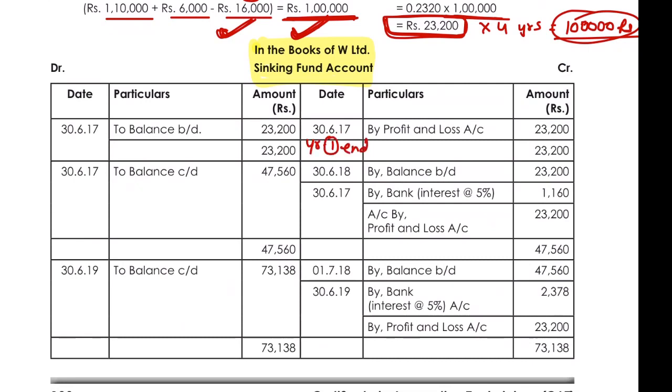You have bought the machinery. Every year, how much do you have to contribute? 23,200. So we have credited the sinking fund account and debited the P&L account. In my P&L, this is the depreciation which is charged every year.